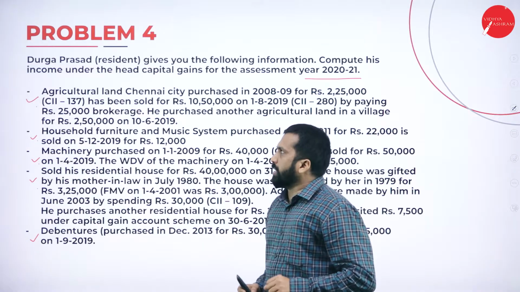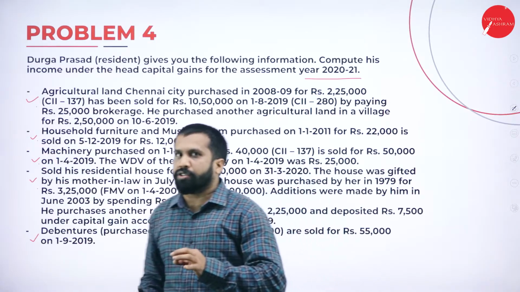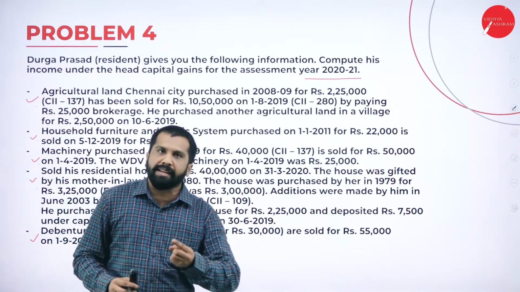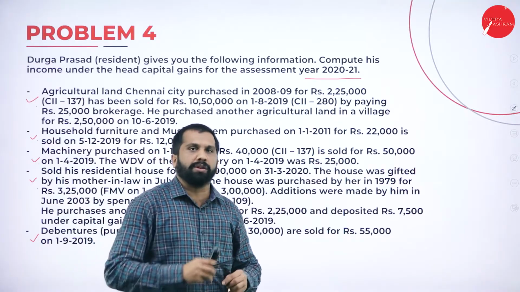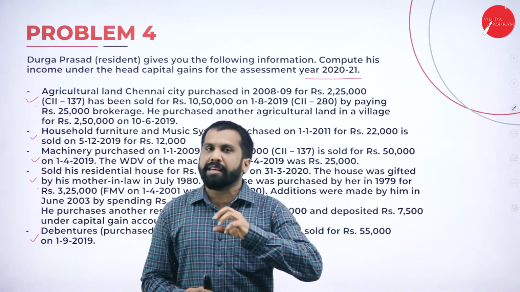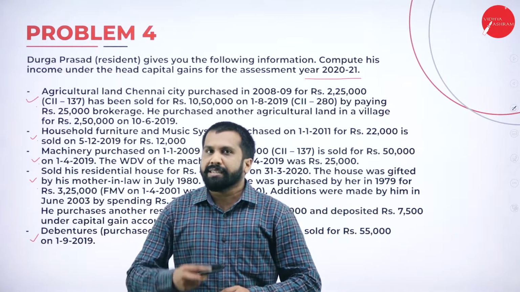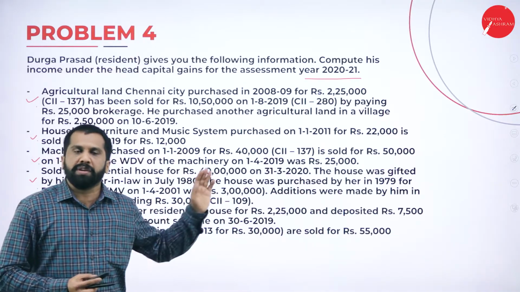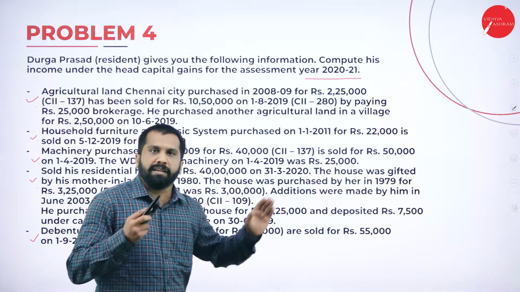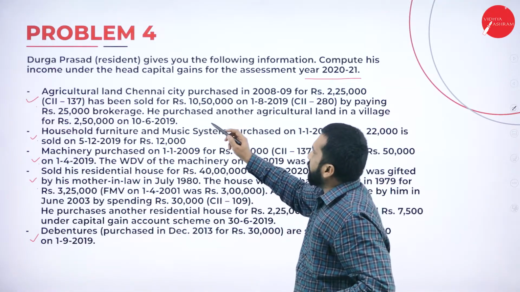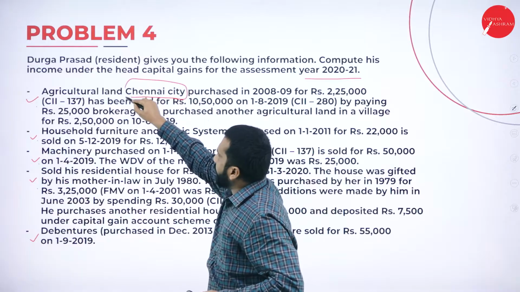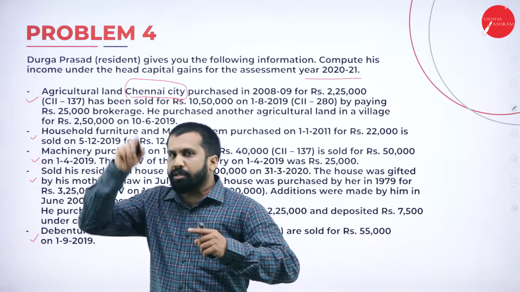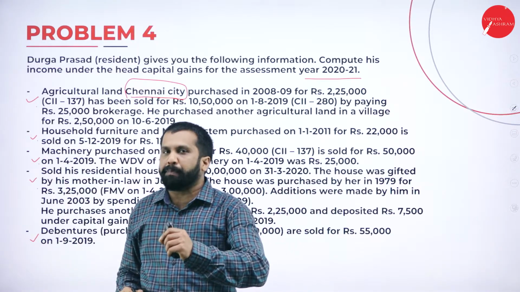Now, agricultural land. Once you find agricultural land in your question paper, you are supposed to find whether the agricultural land is in rural area or urban area. If it is in rural area, we consider it as not capital asset. If the same agricultural land is in city or urban area, we consider it as capital asset. Clear? Now, first one, agricultural land in Chennai city. Chennai city means we should calculate or not? We should calculate. If it is in rural area, we have to consider it as not a capital asset.